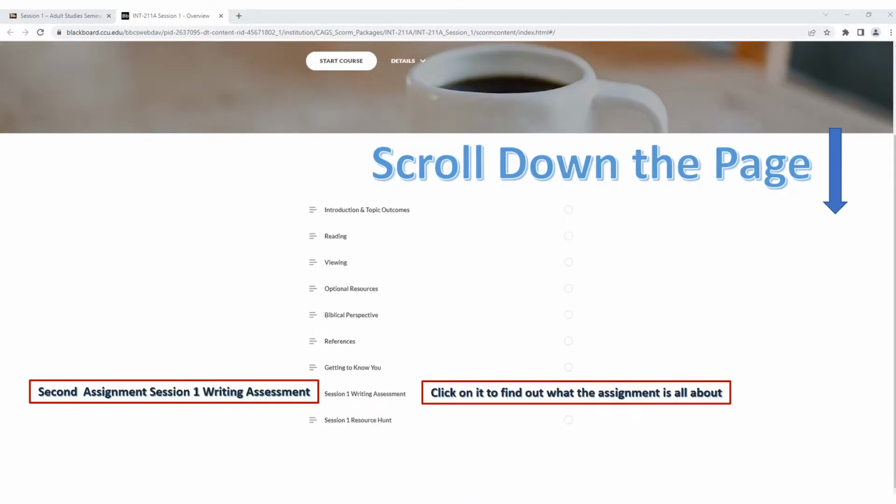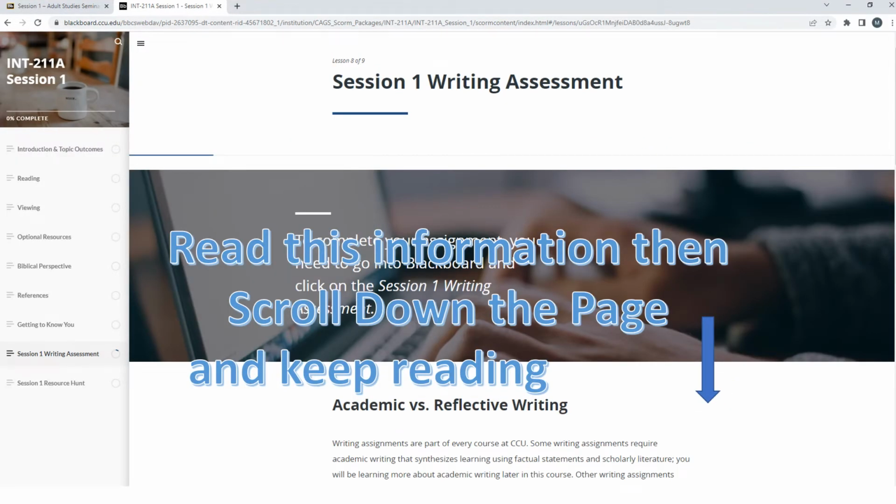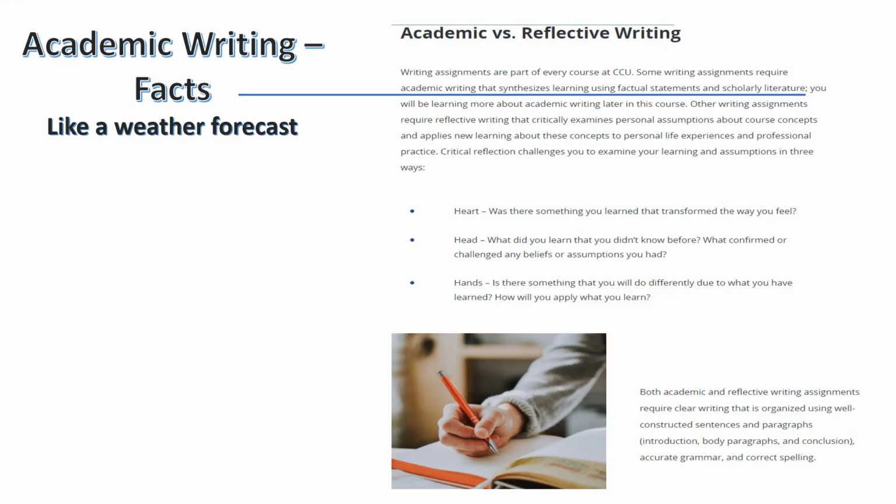Scroll down the page. Your second assignment is the Session 1 Writing Assessment. You can click on it to find out what the assignment is all about. The Session 1 Writing Assignment page will open. You can read the information and then scroll down the page and keep reading. You'll see that it's going to talk about academic versus reflective writing.